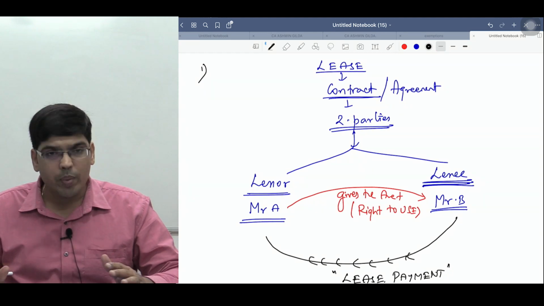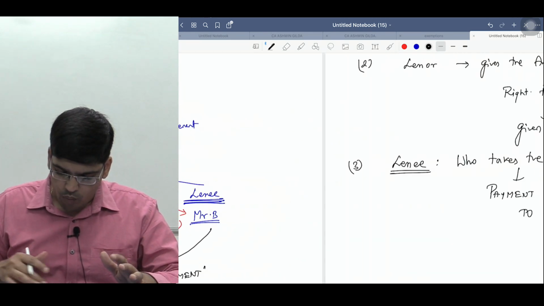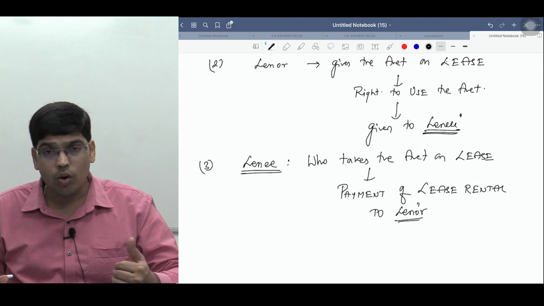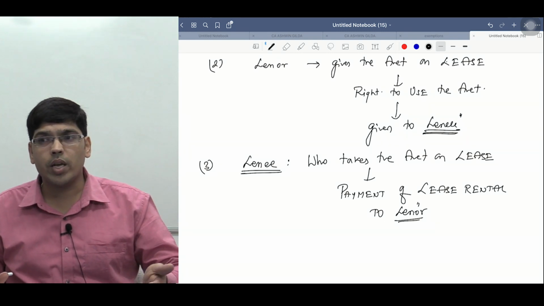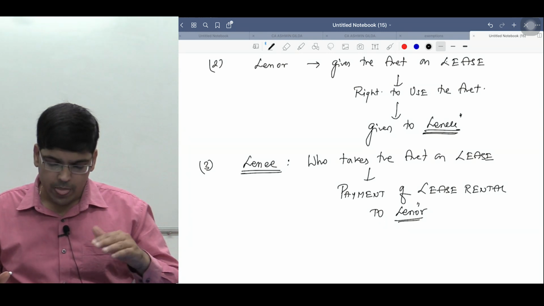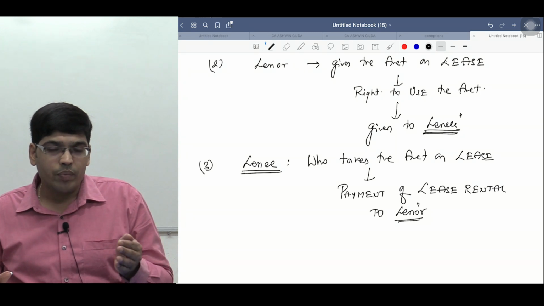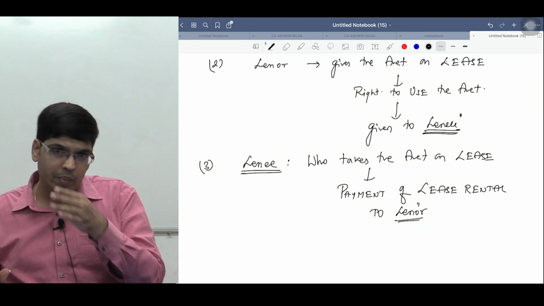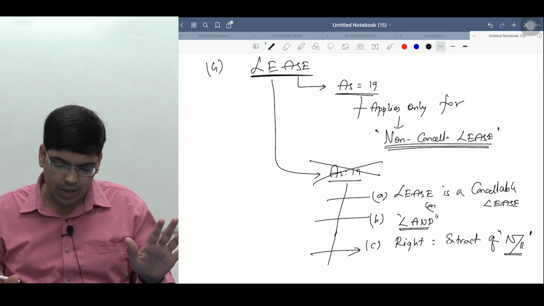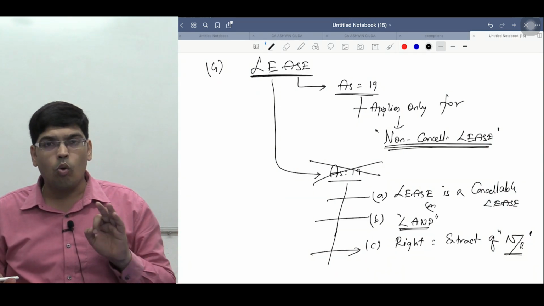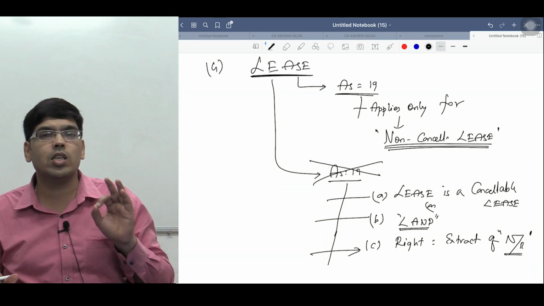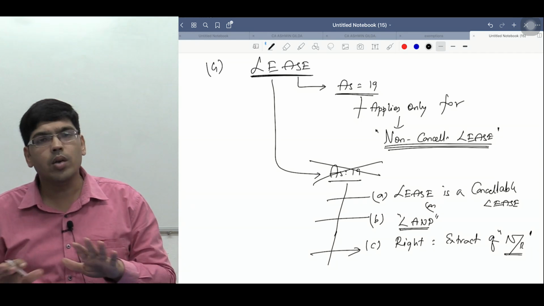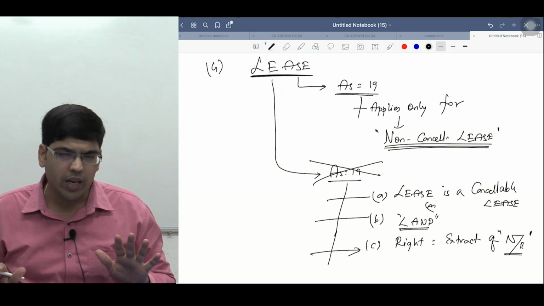So what is a lease? Lease is nothing but a contract between two parties called lessor and lessee, where one person gives a right to use the asset, who is called the lessor, and the person who takes the asset is called the lessee. The lessor gives the asset and gets lease rentals. The lessee gets the asset and makes lease payments. Am I clear, sir? So the standard will apply only when the lease is a non-cancelable lease. If the lease is a cancelable lease, this standard does not apply. He will not ask all this in the exam anyway.